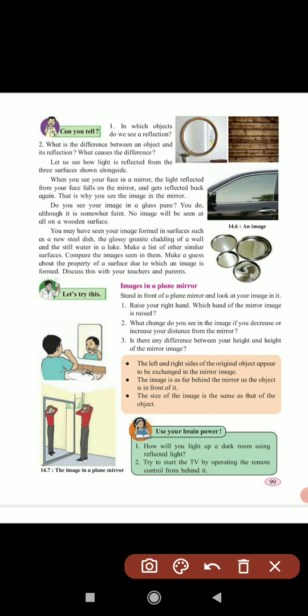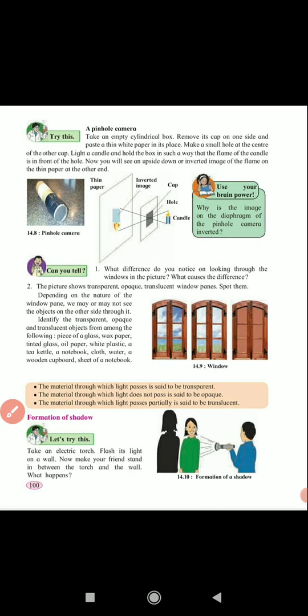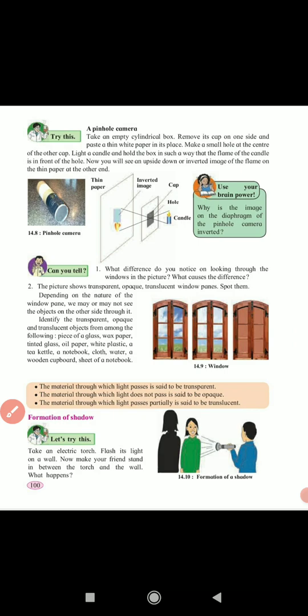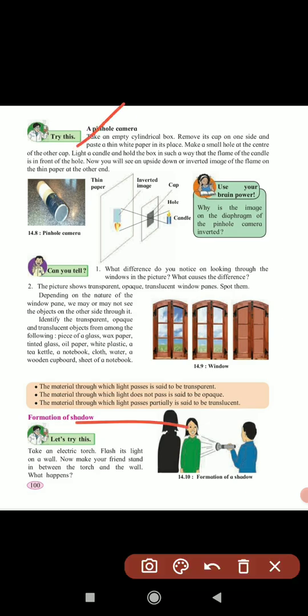Now one more experiment you have to do, that of the pinhole camera. That also you have to do at home. Take an empty cylindrical box. Remove its cap on one side and paste a thin white paper in its place. Make a small hole at the center of the other cap.